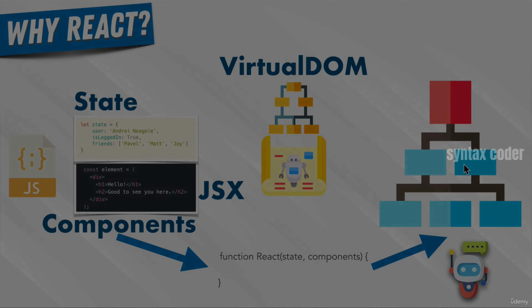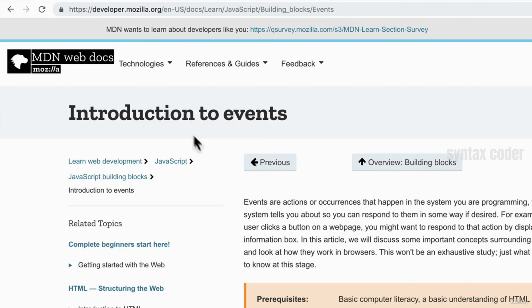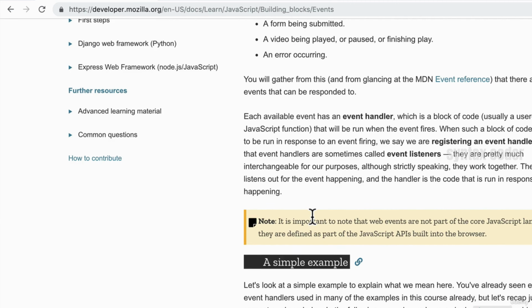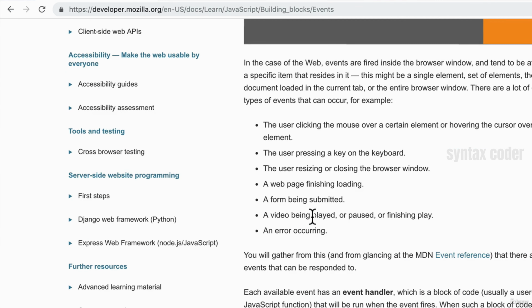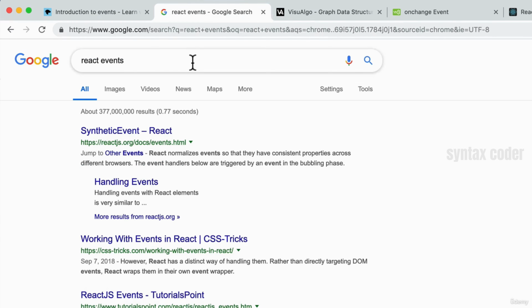If that were the case, we would be using the onChange event natively in our HTML, using something like this. But because we're using JSX, and by the way, if you're not familiar with HTML events, I will link to a great resource that talks about this so you can learn more about them. But again, it's just something that the DOM gives us in order for us to interact with user events.